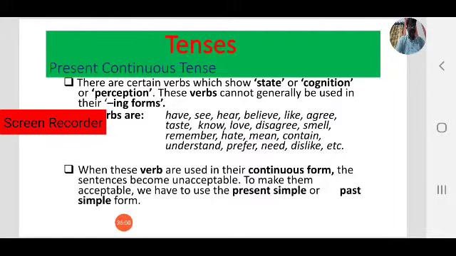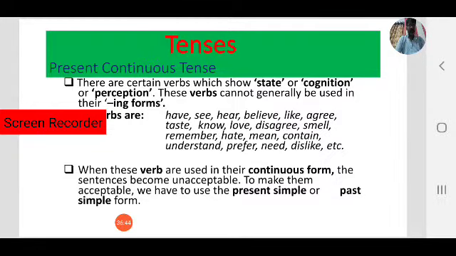Forget. Forgive. Guess. Hate. Have. Have means here coming to position or relationship. Hear. Hold. Impress. Include. Intend. Involve. Know. Lack. Like. Love. Matter. Mean. Mind. Need. Notice. Owe.